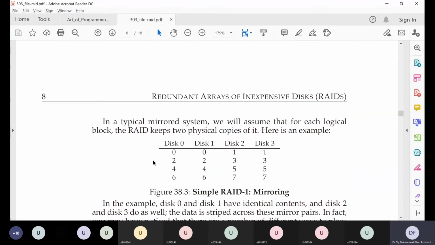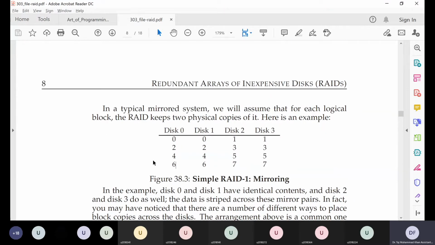If we have a system like this and compare it to a single hard disk on those 3 axes of capacity, performance, and reliability, what will be its performance in terms of capacity? It will be twice.